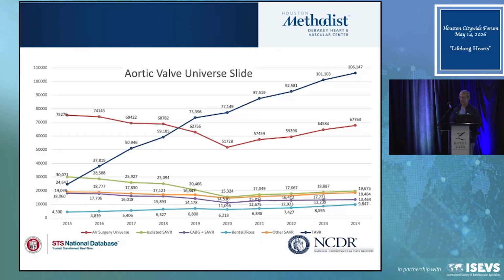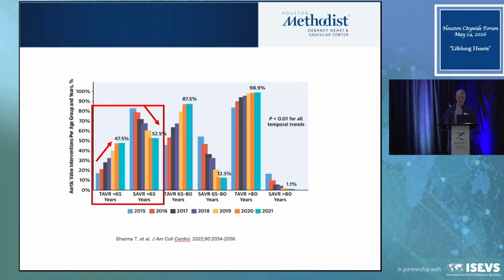And this is what's happened. The blue line that you see going up is all TAVRs. This is up to 2024. We had over 100,000 commercial TAVRs. We don't have all the data for 2025 yet, but it's going to be closer to 118,000 TAVRs. The red line is all aortic valve procedures combined, and the green line you see down there is isolated aortic valves. So you see TAVRs eclipsed all the surgical valves that we do, and it's not going to go back.